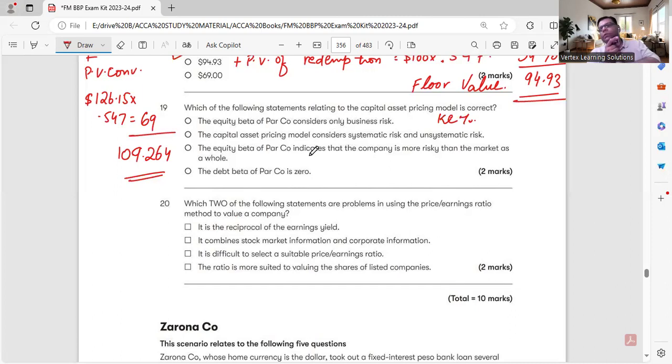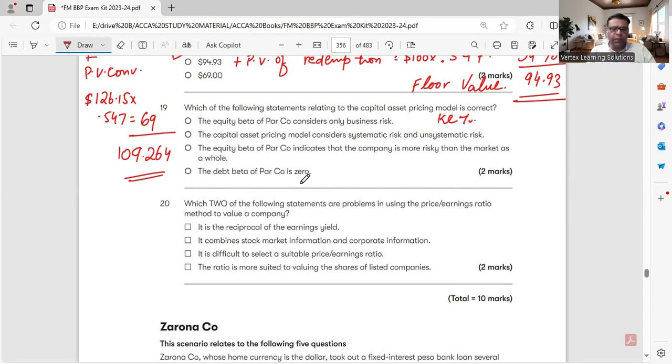It only uses beta equity. It does not use the diversifiable risk. Beta equity means market risk, which is borne by all the investors in the market. Equity beta indicates that the company is more risky than the market as a whole. It is basically providing the market risk.